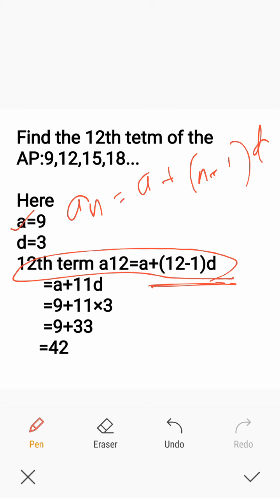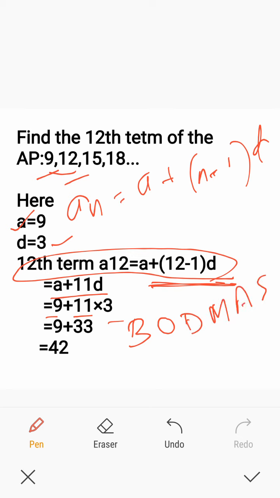Here a is 9. What is d? d is 12 minus 9 equal to 3. So a plus 12 minus 1 into d means a plus 11d. a is 9, d is 3. When you simplify, please remember the BODMAS rule.